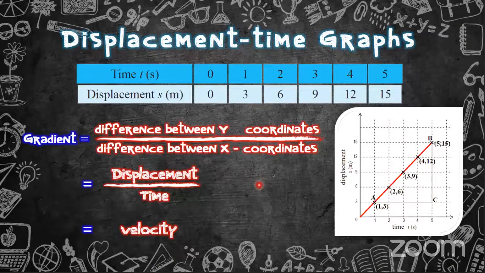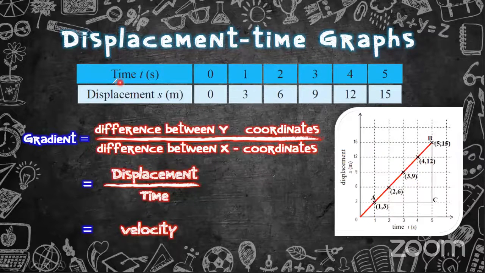When an object is moving from one place to another, moving a certain distance in a given time, this can be graphically represented, and this representation is called a displacement time graph.